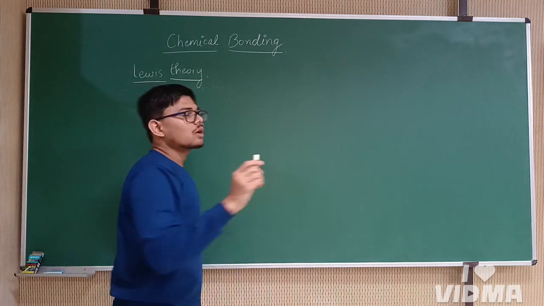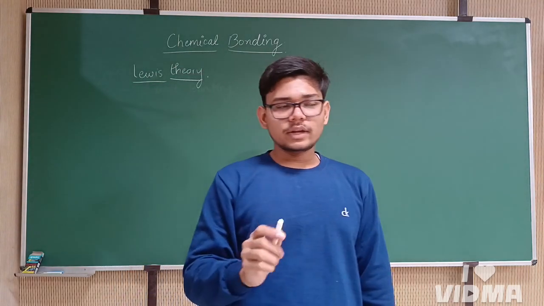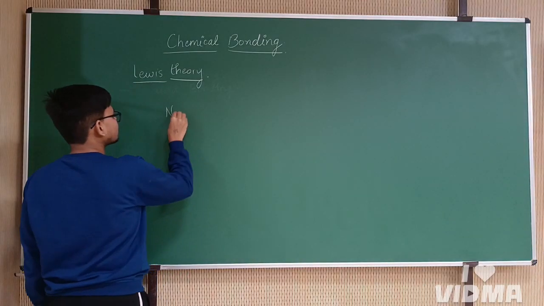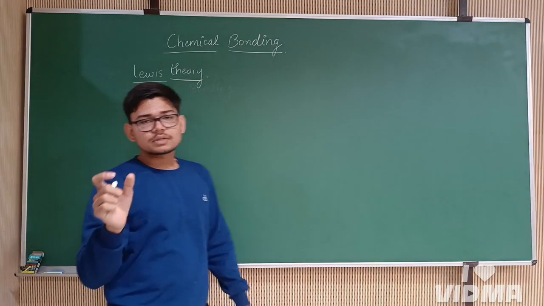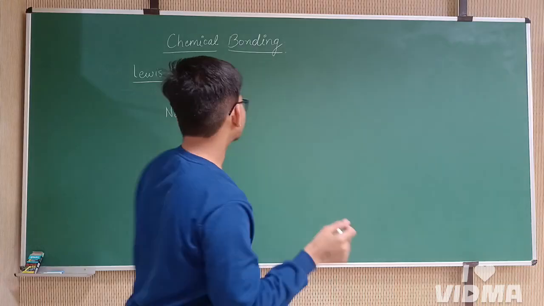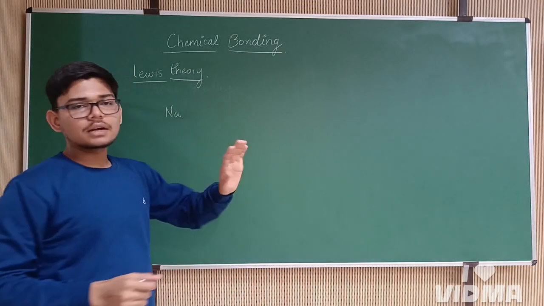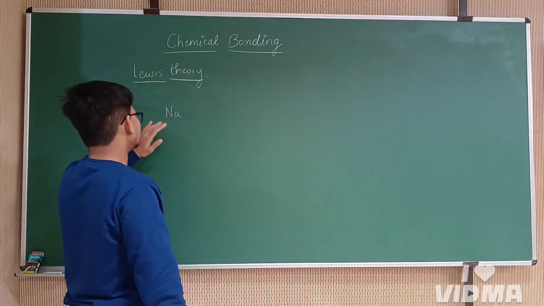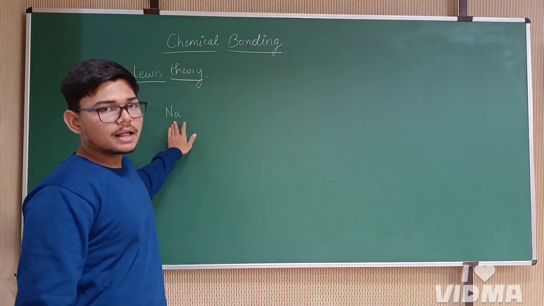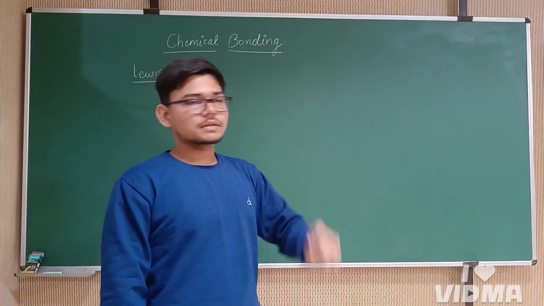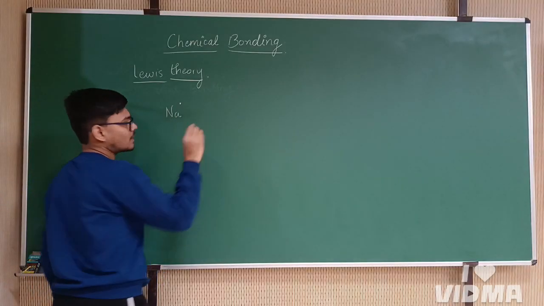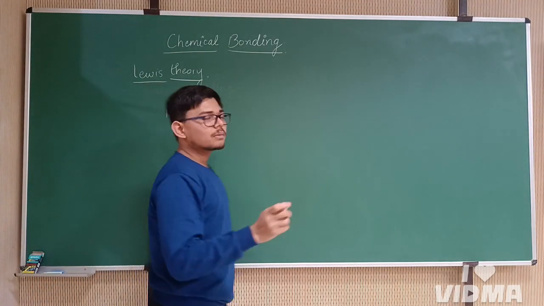If we look at the valence shell of sodium, it has only one electron. Now let's put a brief introduction to how Lewis representation of symbols is made. First, we write the elemental symbol and we represent electrons by dots. So sodium has one electron in its valence shell, and let's talk about chlorine.